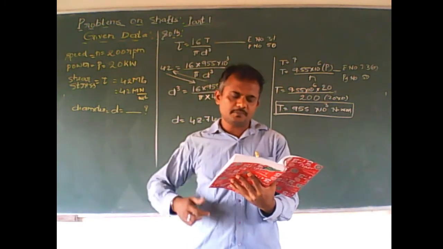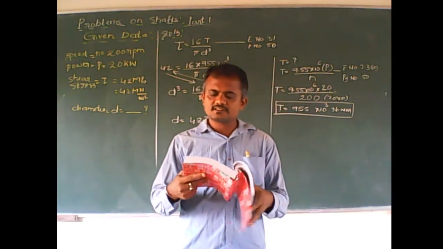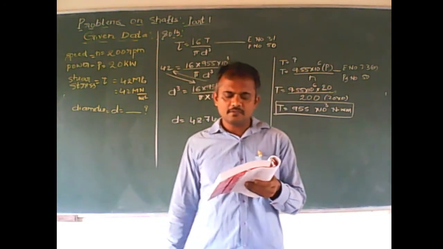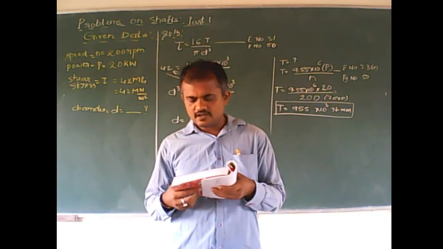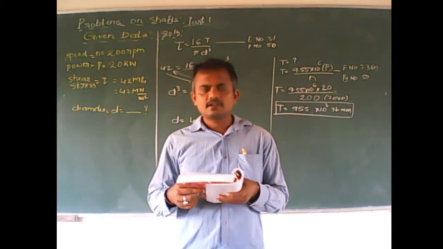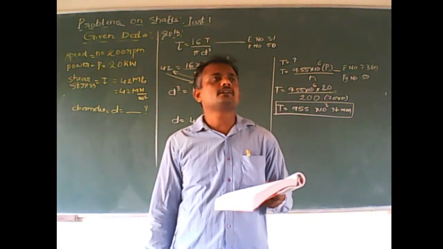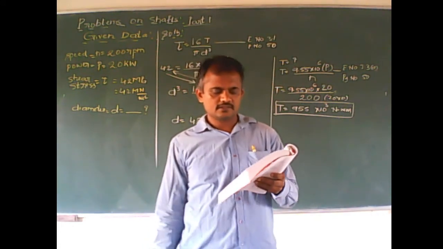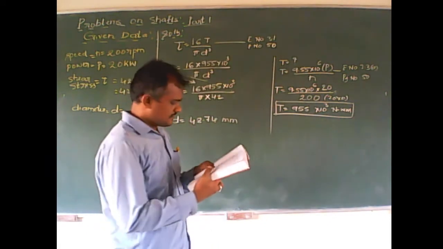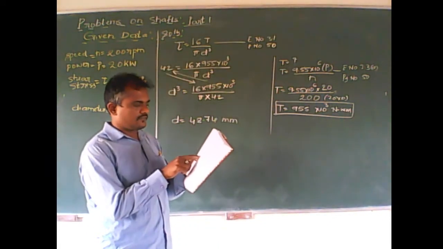On page number 57, standard shaft sizes, table number 3.5a. Standard shaft sizes in mm. Has everyone opened the data book? Okay, so you refer to that. After 45, 50 is there.